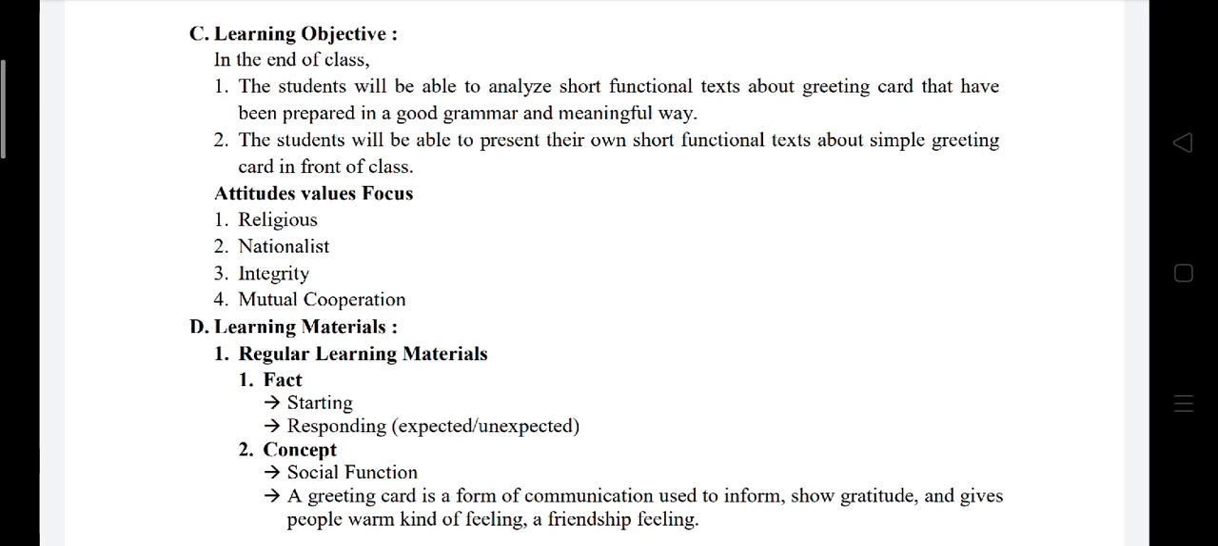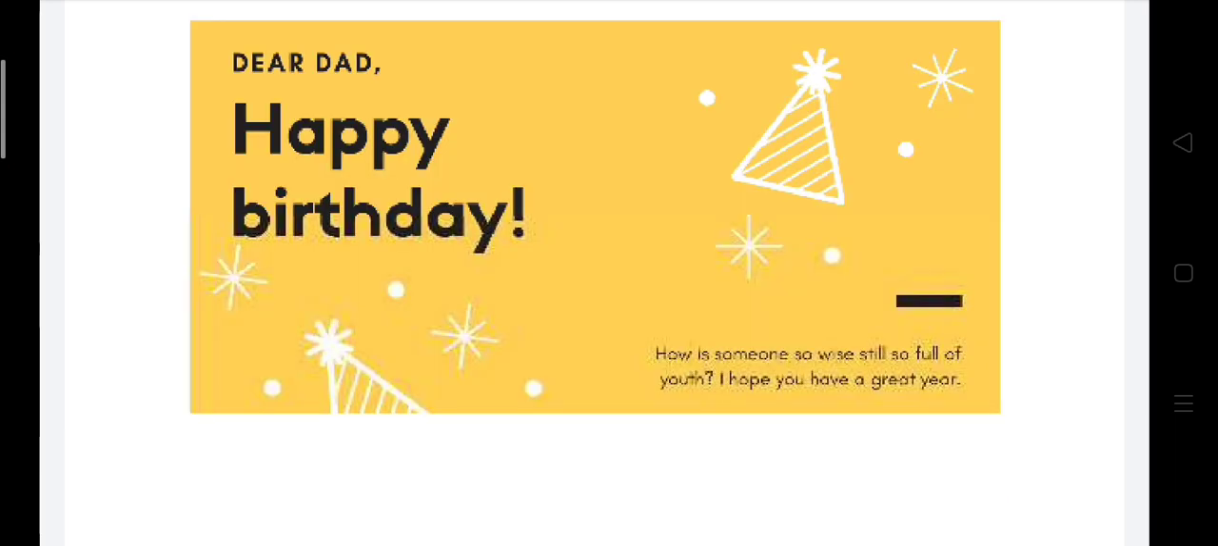Point D, learning materials. We have the concept here, social function. A greeting card is a form of communication used to inform, show gratitude, and gives people warm kind of feeling, a friendship feeling. Alright, here we have an example of a simple greeting card. Dear Dad, happy birthday. How is someone so wise still so full of youth? I hope you have a great year. And that is an example of a simple greeting card.